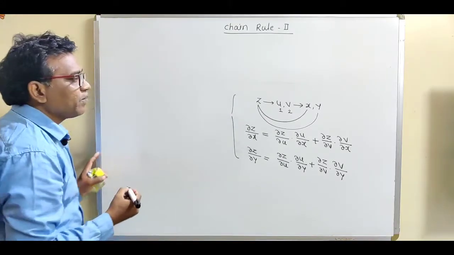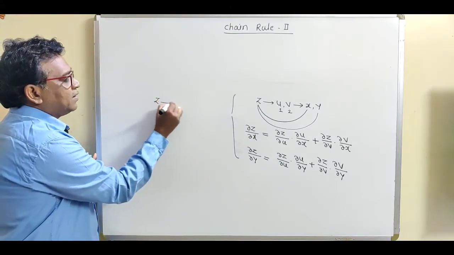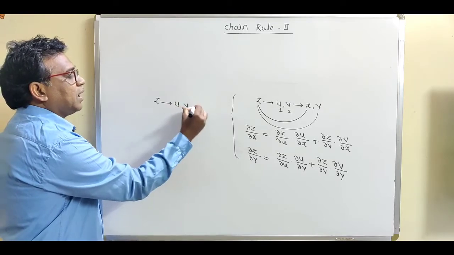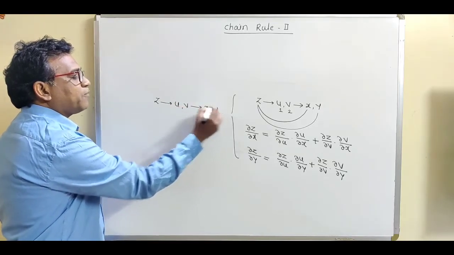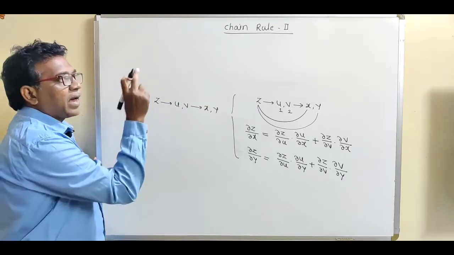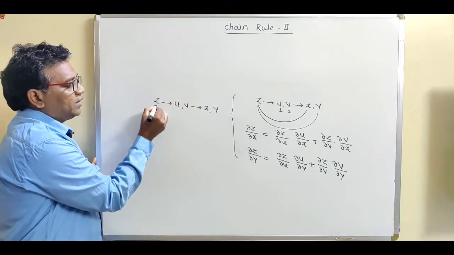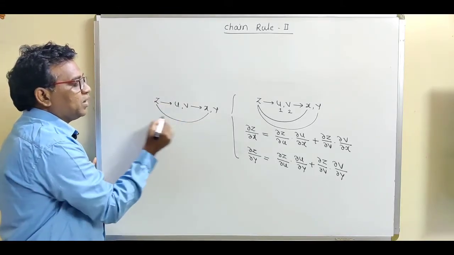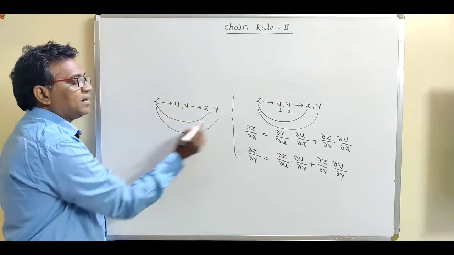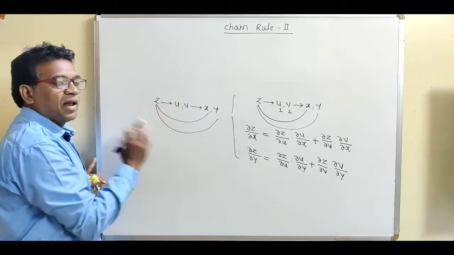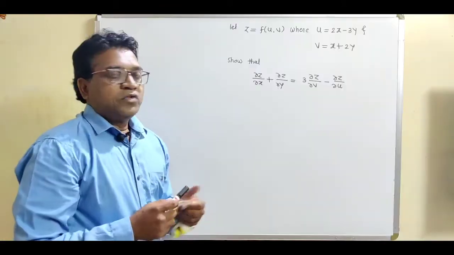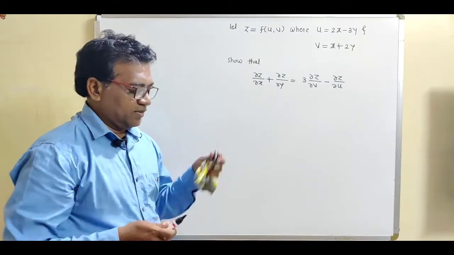What is the chain rule? If z is a function of u, v and if u and v are functions of x and y, then according to chain rule we can define these two partial derivatives, del z by del x and del z by del y. So we shall take one example on this chain rule.